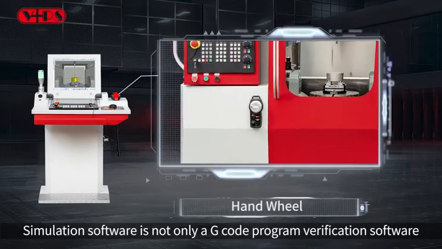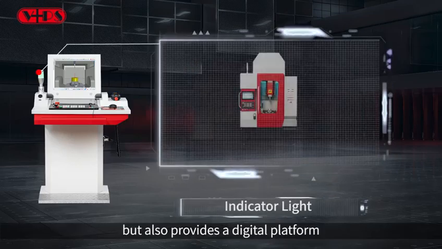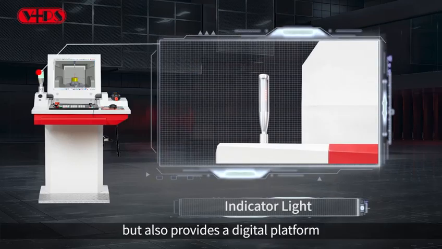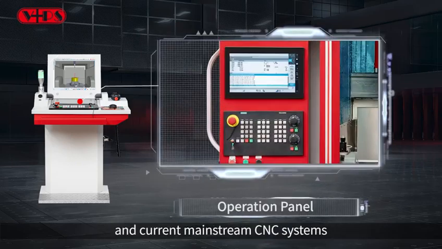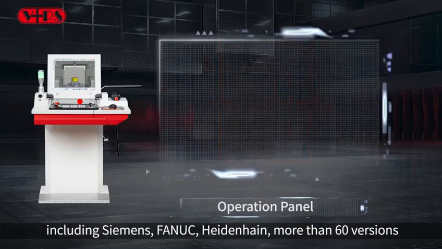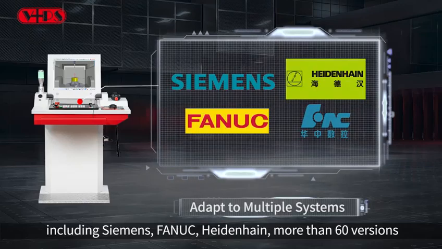Simulation software is not only G-code program verification software, but also provides a digital platform. The simulation software includes multiple languages and current mainstream CNC systems, including Siemens, Fanuc, Heidenhain, more than 60 versions.